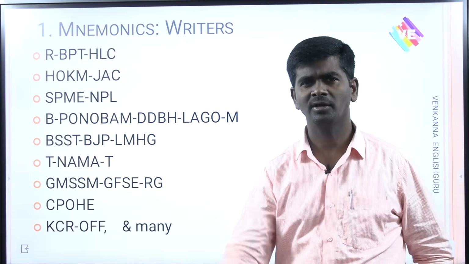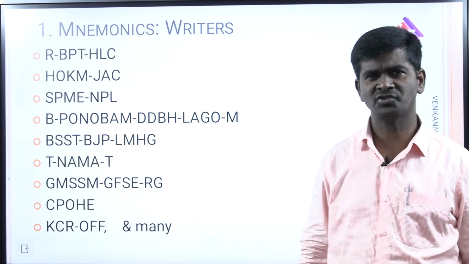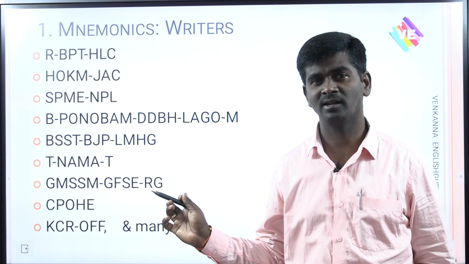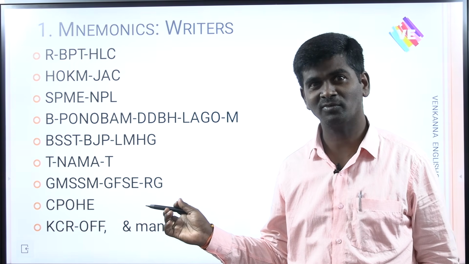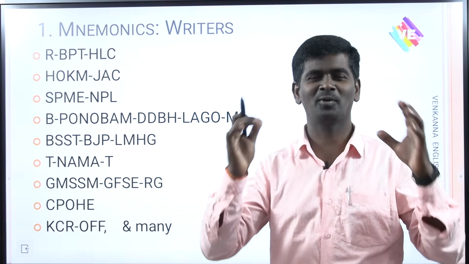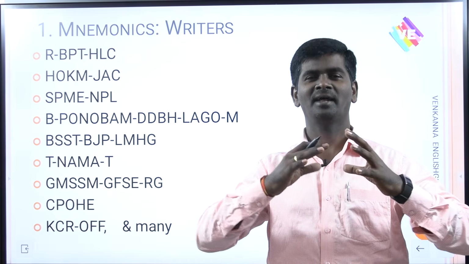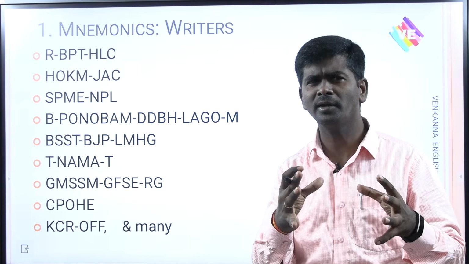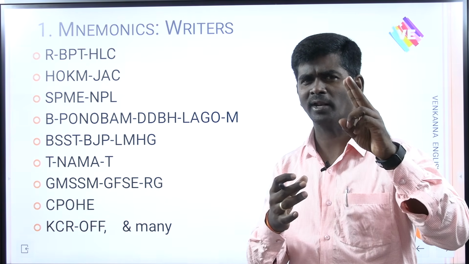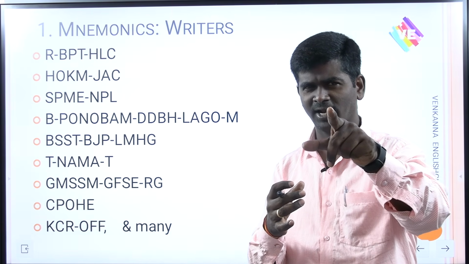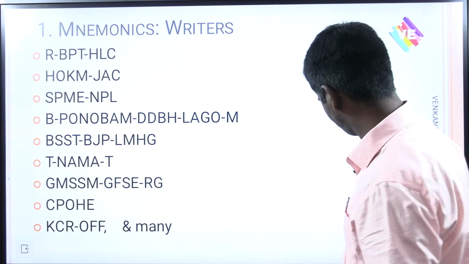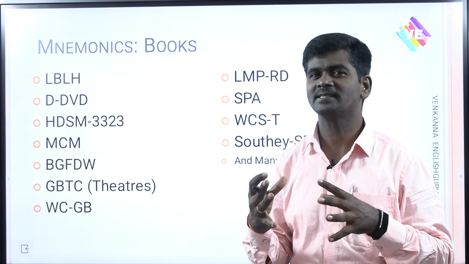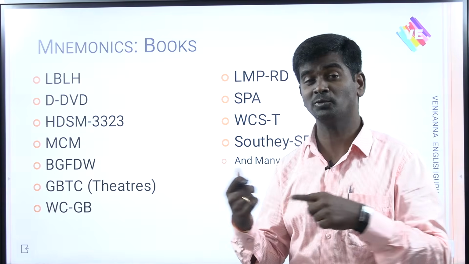Next, the greatest tragedies composed by P.B. Shelley: The Cenci, Prometheus Unbound, Oedipus Tyrannus, Hellas, Epipsychidion. Next, I remember many more. I have plenty of techniques in my mind, unable to share them all. Like this, you need to have nearly 200 mnemonic codes, and if you remember one or two works, you will qualify easily. I have some more mnemonic codes with regard to writers, and these with regard to texts.